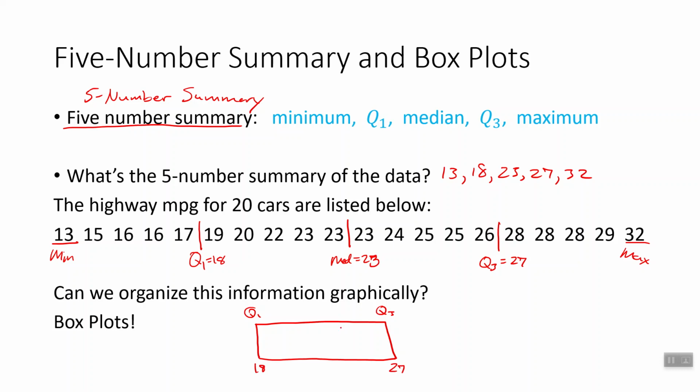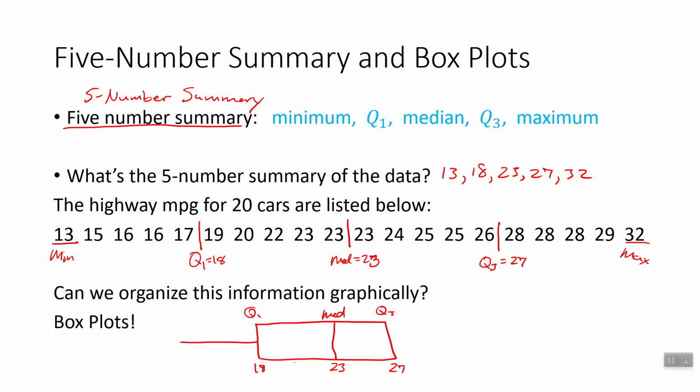At 23, let's see, 23 is going to be closer to the 27. So I'm going to put it a little bit towards this side. And there's our median. It's a line straight up and down in the box, wherever the median would be, 23, because this is 5 units, this is 4 units, so it's a little bit closer to Q3. Should be a straight line. Our minimum is going to be 5 units down, so about the same length as this.